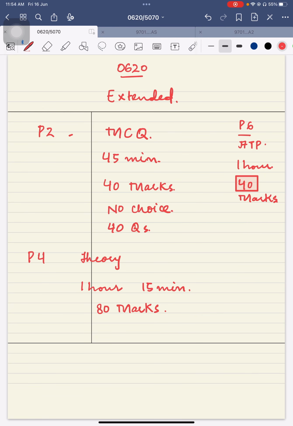Here the durations are matching in both ATPs, but you can see that MCQ durations and theory durations are different in both cases. Guys, MCQ and theory of both systems will have their periodic tables at their end, and both of the ATP papers will not have a periodic table at the end. So this is the basic idea about the papers.